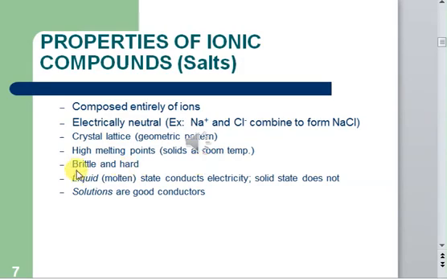So what do we mean by brittle? Brittle is a thing that, when it breaks, it shatters, right? So anything which shatters is called brittle, right? It should be a solid object, but whenever that solid object breaks, it shatters, just like a glass. When a glass breaks, it shatters, right? So ionic compounds are brittle and they are hard.